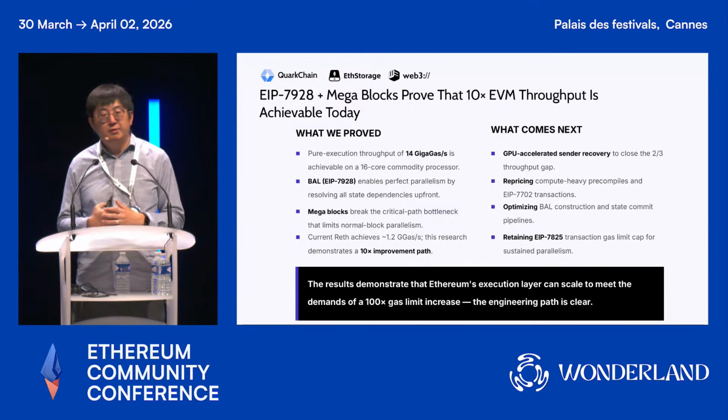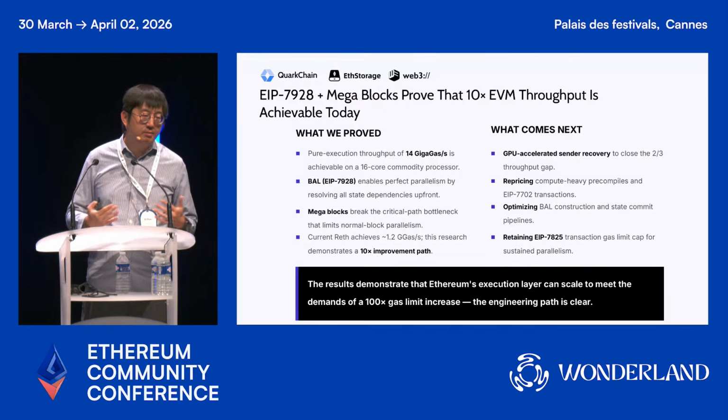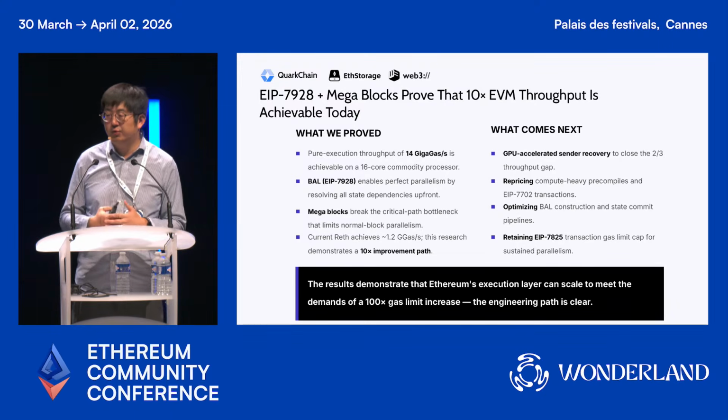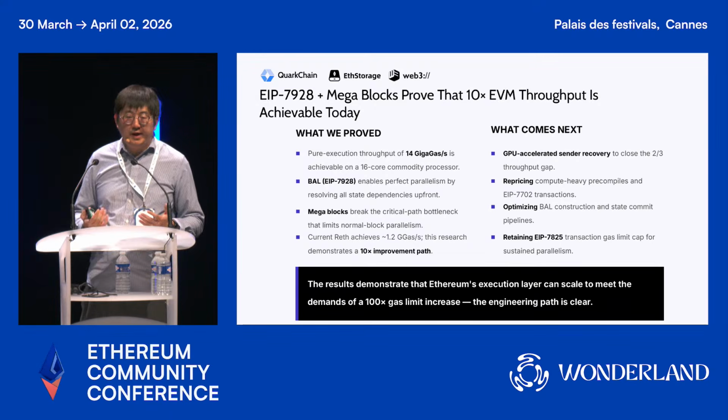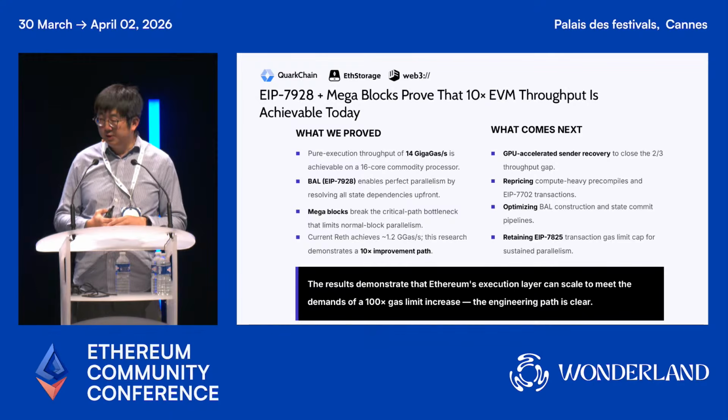So here is the summary of today's talk. With BAL, and by increasing the gas limit of Ethereum while also imposing the per transaction gas limit, we are able to significantly improve EVM throughput by more than 10x or even more, as demonstrated by our experiments.